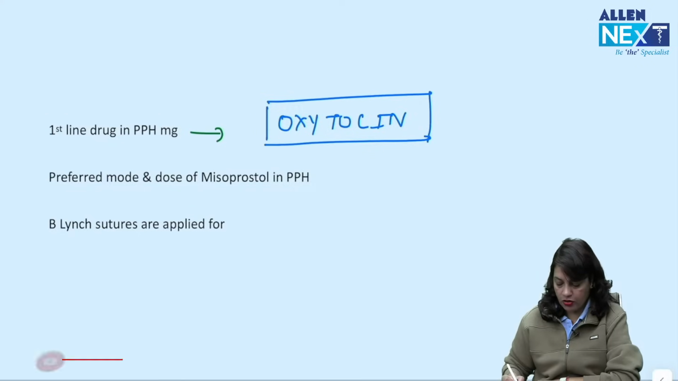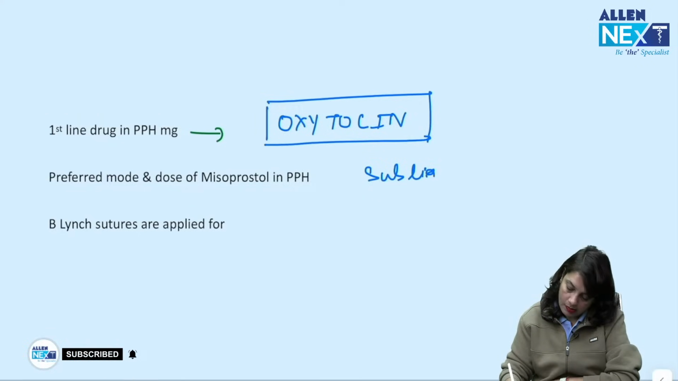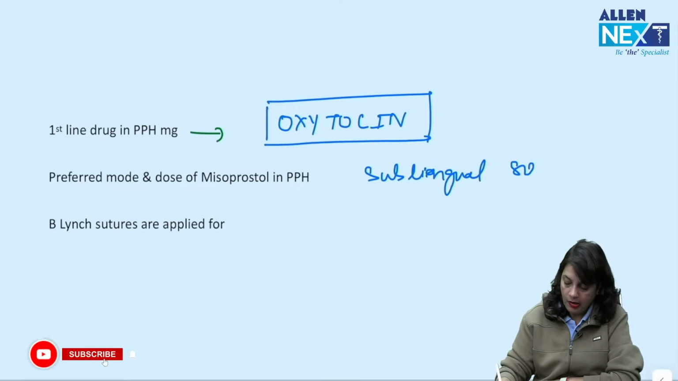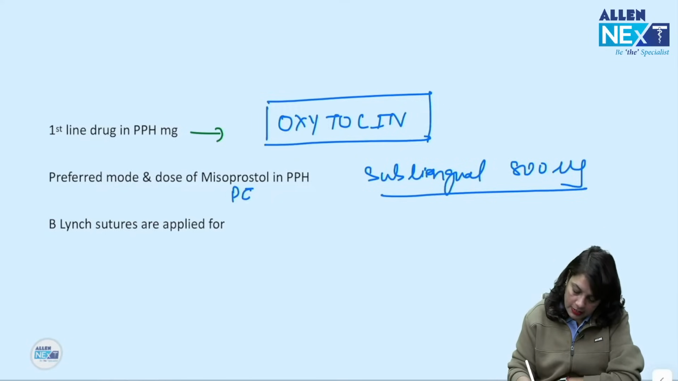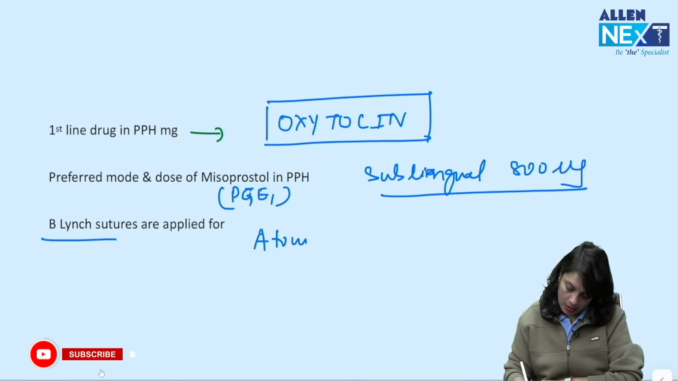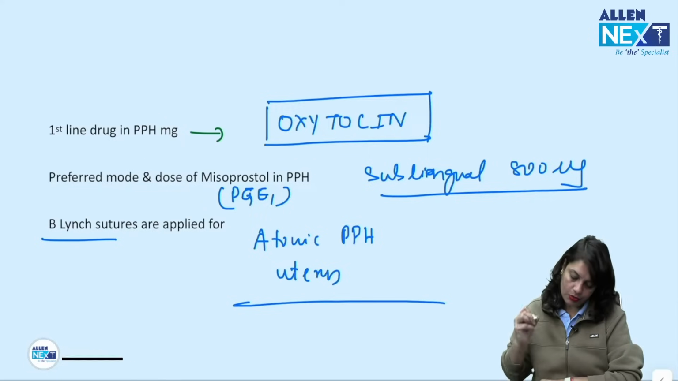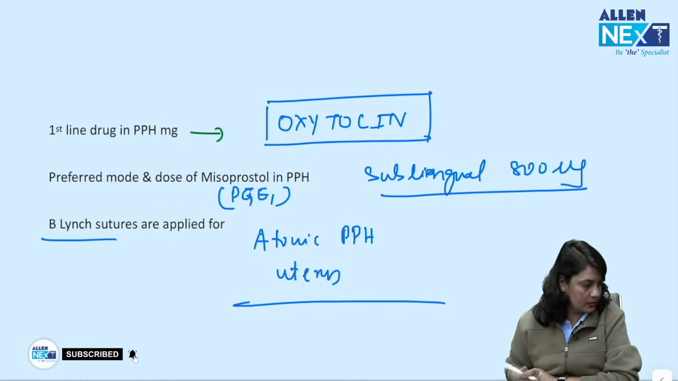Preferred mode and dose of misoprostol in PPH is sublingual 800 micrograms. Misoprostol is a prostaglandin E1 tablet. B-Lynch sutures are applied for atonic PPH in the uterus.